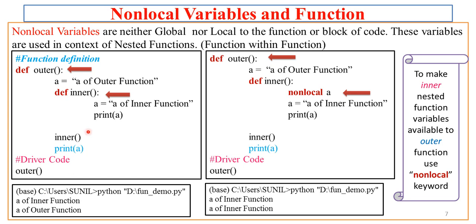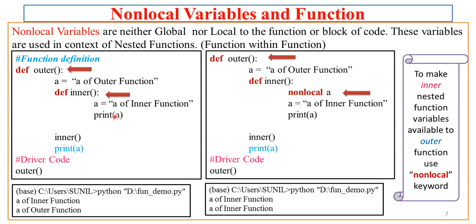So let's get the execution in sequence. When there is a call to the outer function from the driver code, control will transfer from this point to outer. Now there is a statement A equal to A of outer function. So a local variable of the outer function, A, is given this string. Now control will get into this inner function. In inner function we again have the same variable name, A of inner function. So we have assigned a string to the inner.